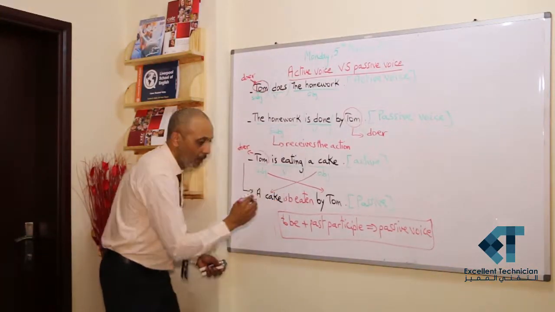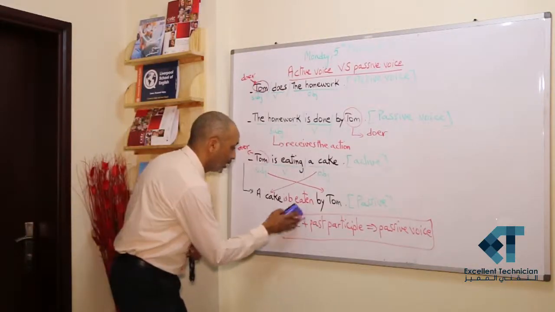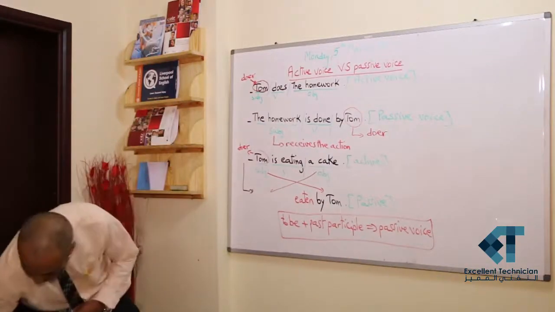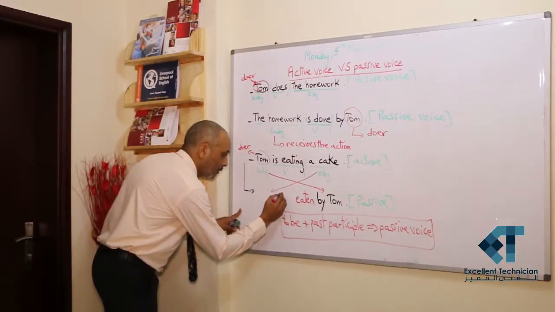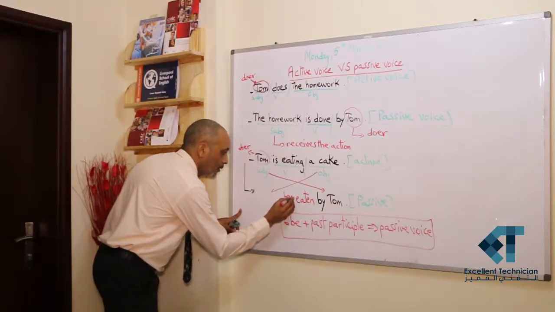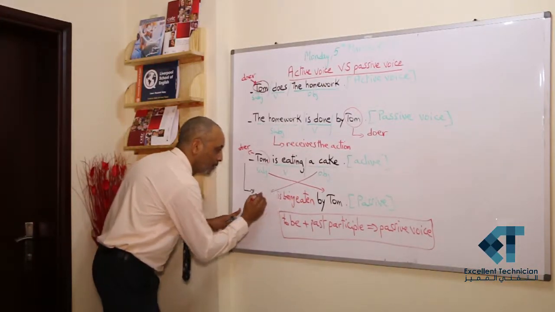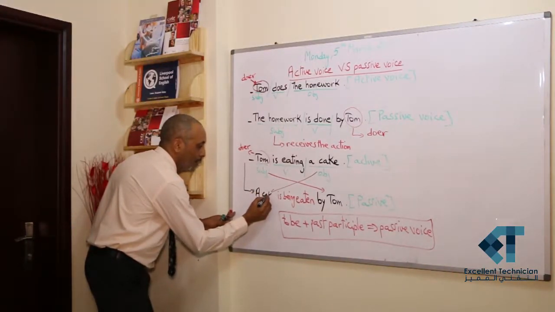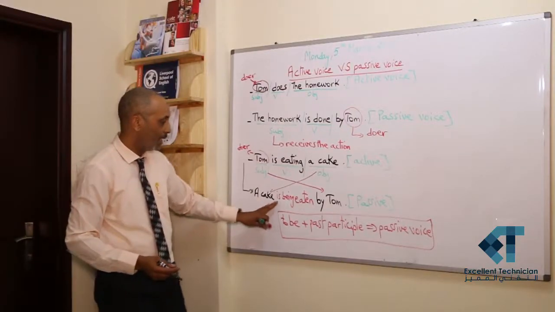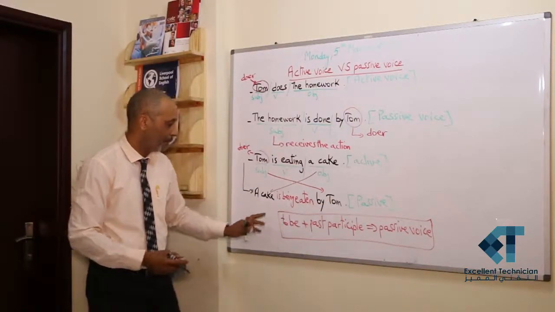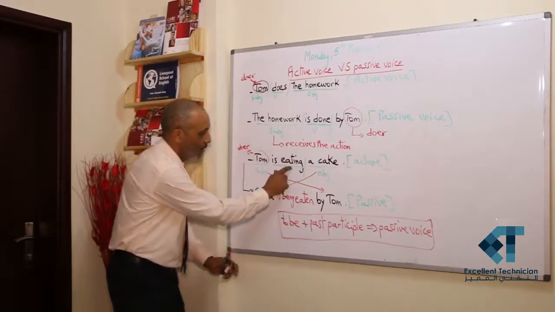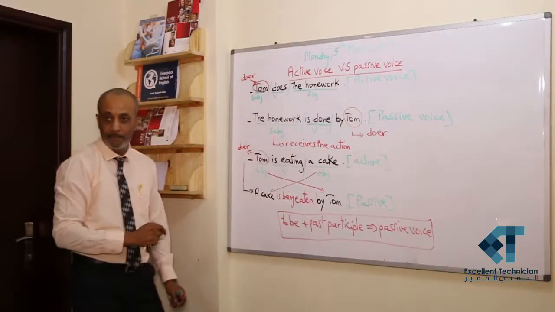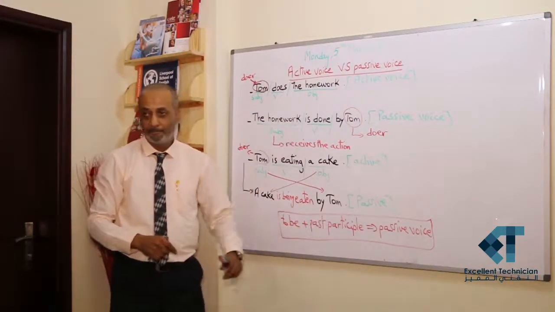being. I'm going to rewrite this part. And this is the subject, a cake. So we have a cake is being eaten by Tom. Is being is verb to be in the present continuous, and eaten is the past participle of verb to eat. A cake is being eaten by Tom.